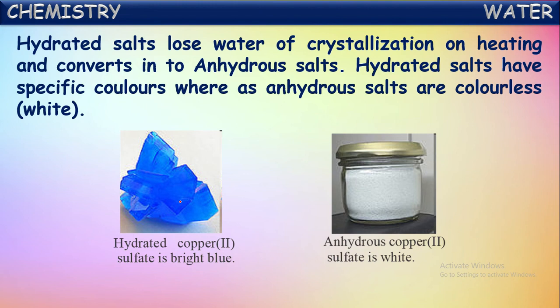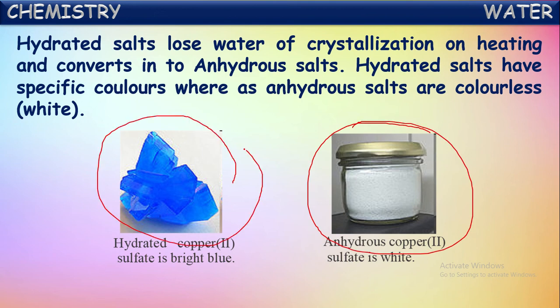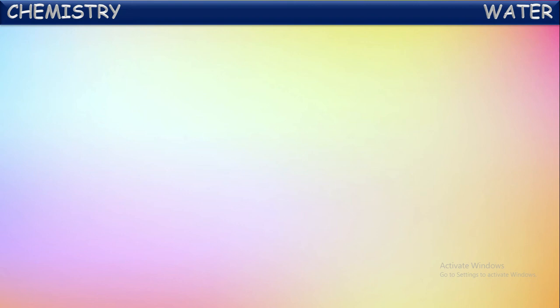When it is strongly heated, it loses its water of crystallization and becomes colorless or white. See, this is anhydrous copper sulfate, whereas the other is called hydrated copper sulfate. Okay, hydrated salts have a particular color, whereas anhydrous salts do not have any color. They can just be said to be white in color.